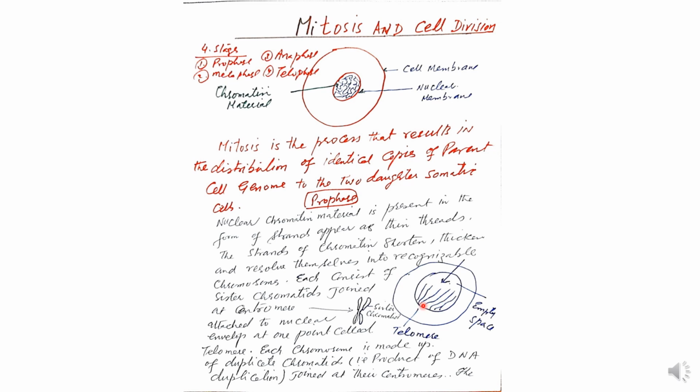They are attached to one side of the nuclear membrane. Previously they occupied the whole of the nuclear membrane, but now they are present on one side. The point where all these threads converge or attach is given the name telomere, and by their arrangement some of the space in the nucleus becomes empty.